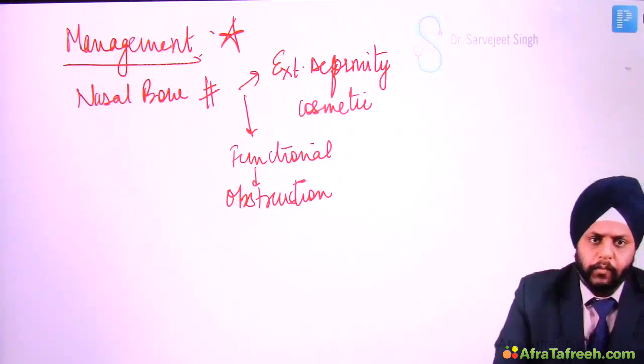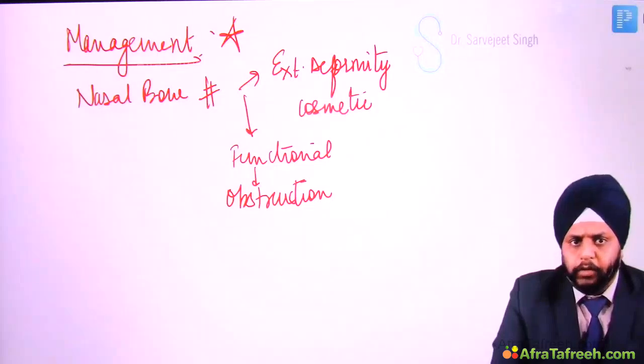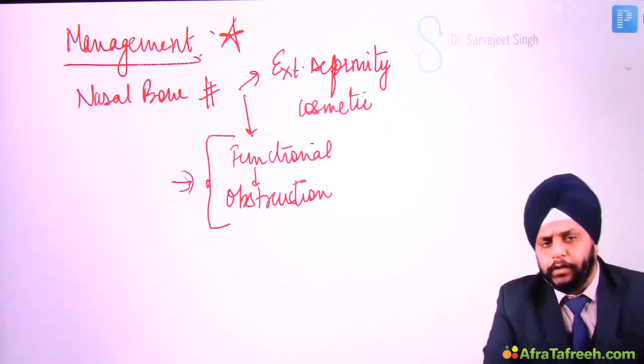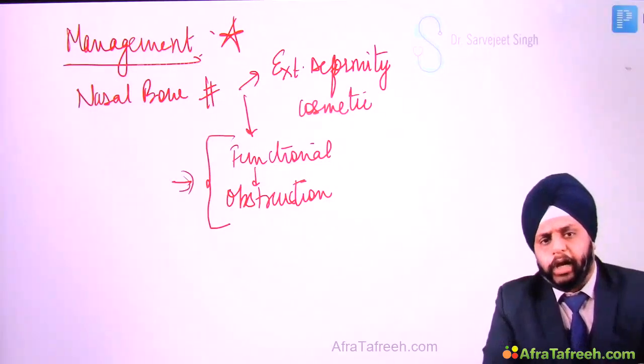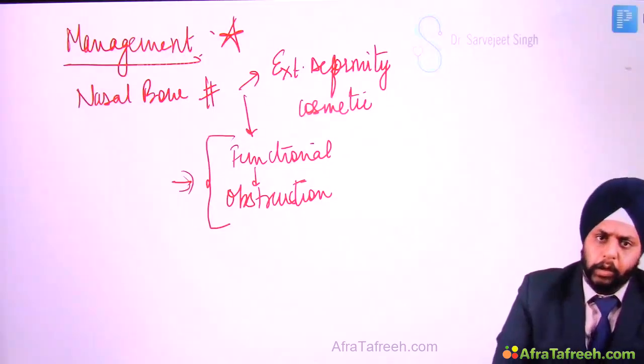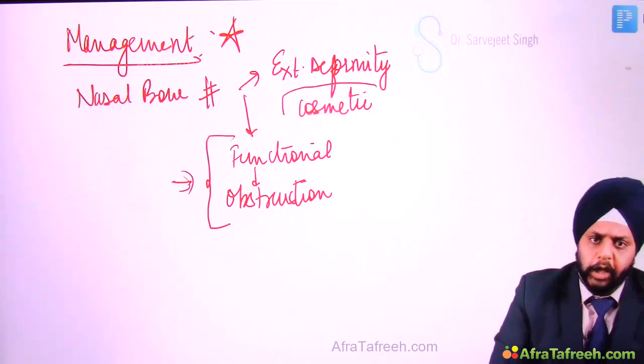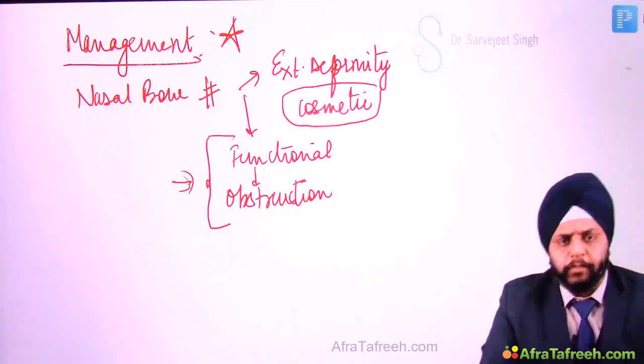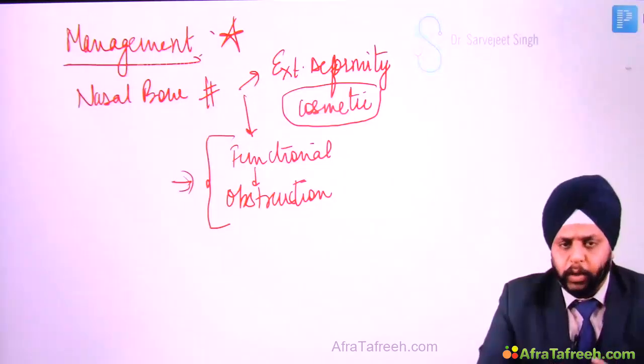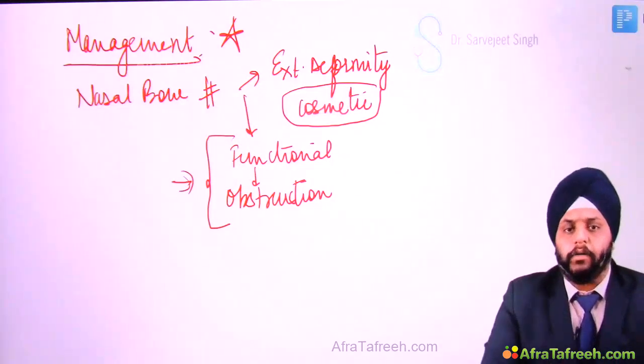So what will you do? If there is a functional obstruction because of the fracture or because of the deviation, then obviously you have to operate on this patient. If the patient however has only a cosmetic deformity, the choice is given to the patient whether the patient wants to get operated or not.